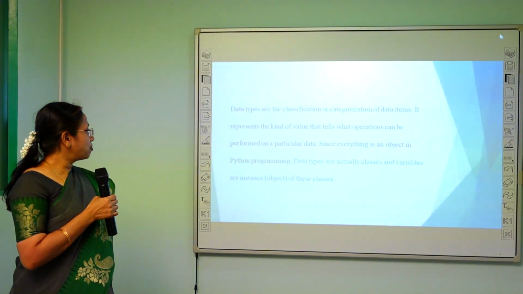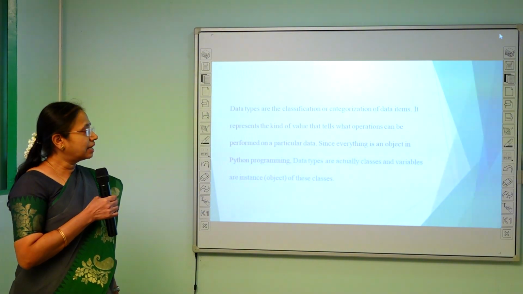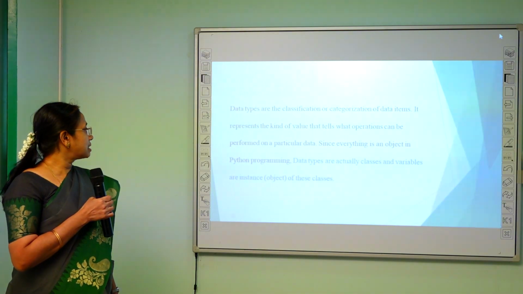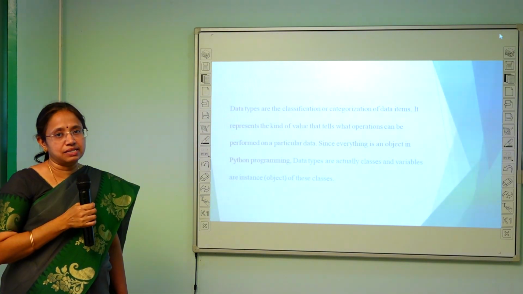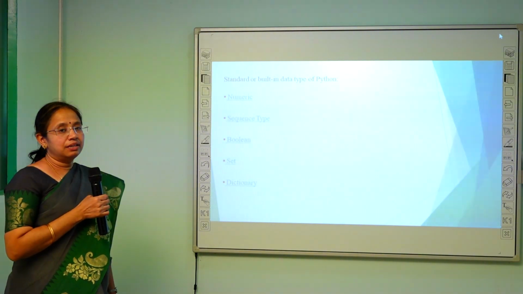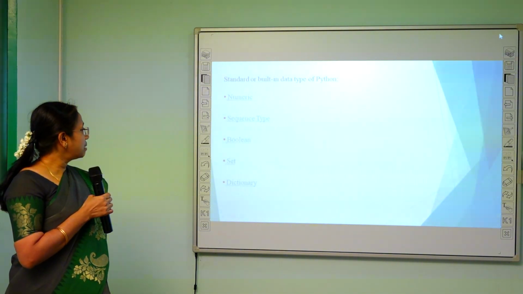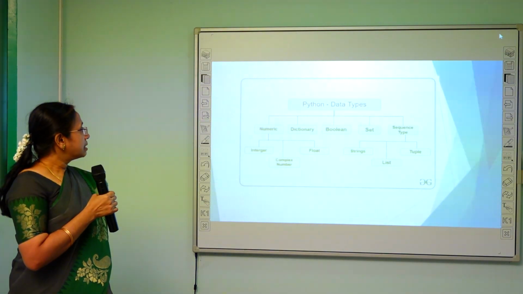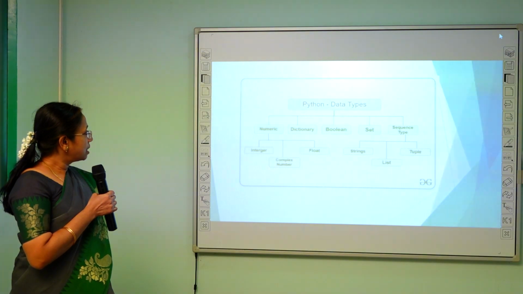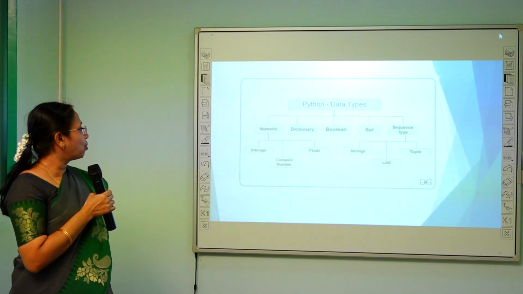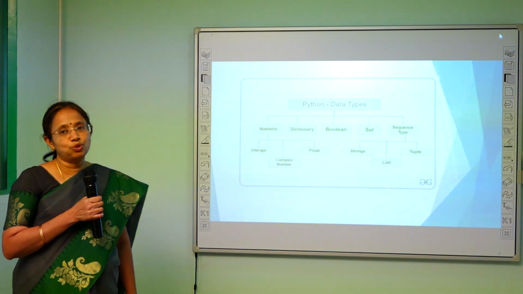Since everything is an object in Python programming, data types are usually classified as classes, and variables are instance objects of these classes. Standard or built-in data types of Python are numeric, sequence type, Boolean, set and dictionaries. This is a flowchart of data types: numeric, dictionary, Boolean, set, sequence type, integer, complex number, float, strings, list and tuples.